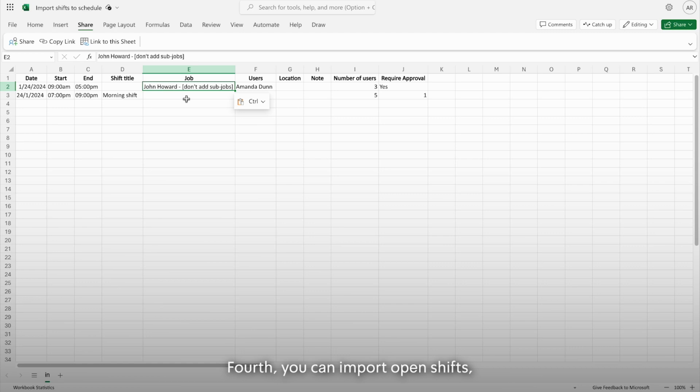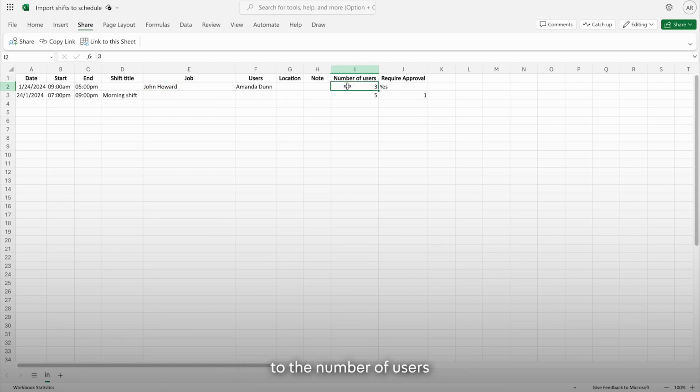Fourth, you can import open shifts, meaning shifts without assigned employees, which employees can claim. To do so, make sure the number you assign to the number of users column is larger than the number of names you add to the users column. It will also work if you don't add usernames at all. This is how you ensure there are spots to claim. To require admin approval for the open shift, add the word yes or the number 1 to the require approval column.